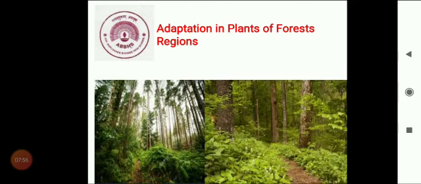Next is adaptation in plants of forest region. In this, you can see that a variety of plants, that is trees, herbs, shrubs are present. There is a competition between them for sunlight. Hence, trees grow taller and taller, while climbers and vines grow to a great height with the support of trees. Spring-like tendrils of climbers are an example of adaptation.